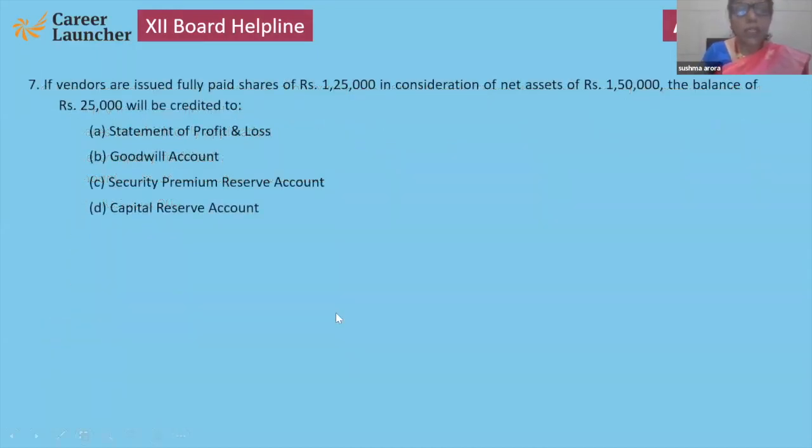If vendors are issued fully paid up shares of ₹1,25,000 in consideration of net asset of ₹1,50,000, balance of ₹25,000 will be credited to. Yes, please try to give the answers. Yes, children, fast. Yes, very good. Security premium reserve account. Answer number C.